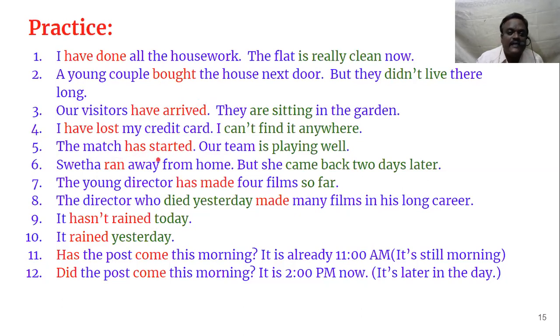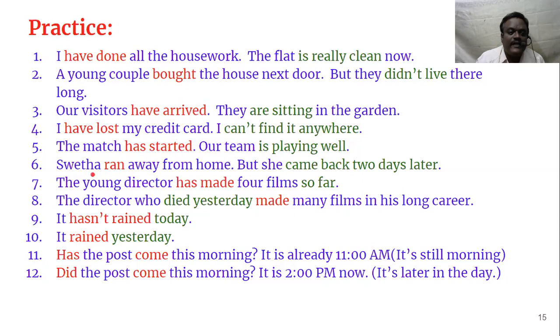Let us go to this next sentence. The match has started. Our team is playing well. See, he is playing well. Still the action is going on. That game is going on. But the starting has already completed. Okay, so here we have to use present perfect tense. Start is one verb, play is another verb. Play action is going on, start action has completed. So we have to use present perfect tense. Still it is going on, still it has connection to the present time.